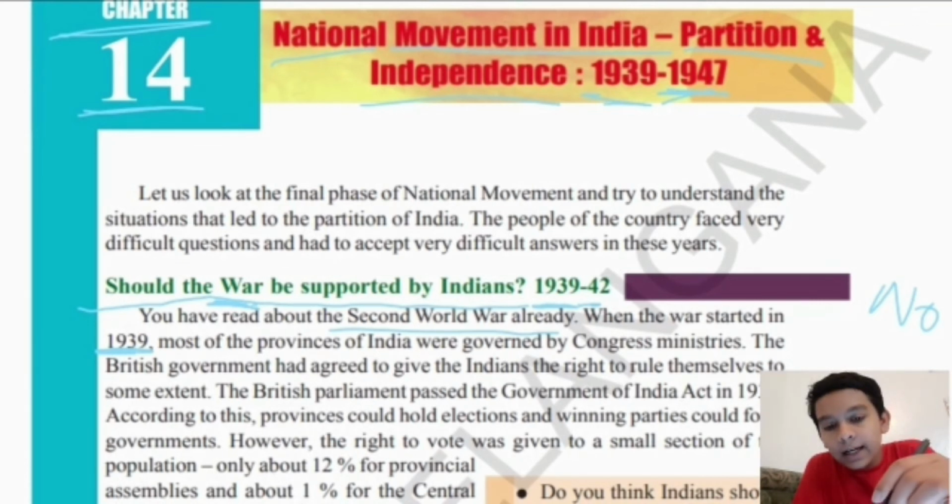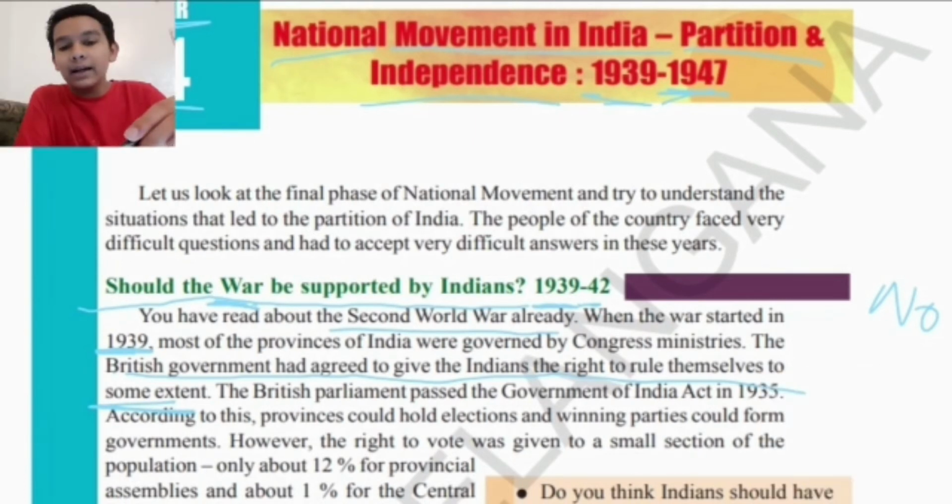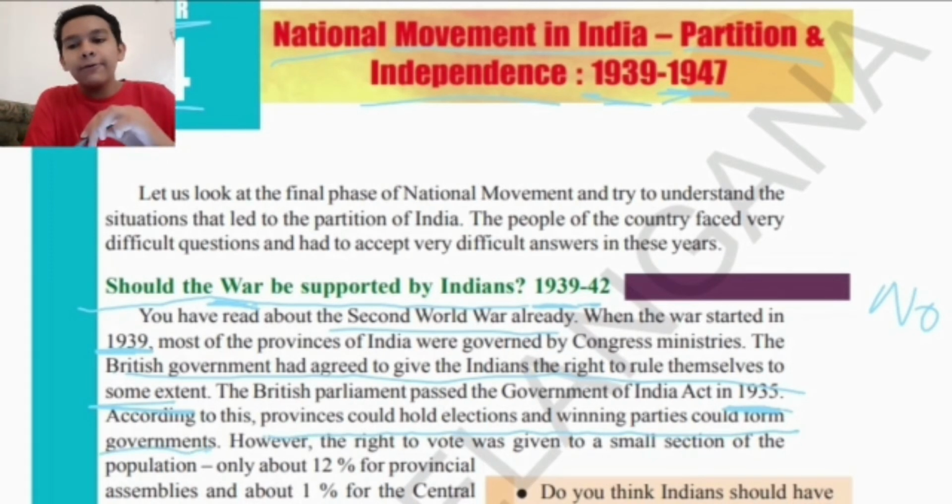The British government had agreed to give the Indians the right to rule themselves, but to some extent only. The British Parliament passed the Government of India Act in 1935. According to this Act, the provinces could hold elections and the winning parties could form governments, like our present elections. If the opposing party wins the election, they can form the government.